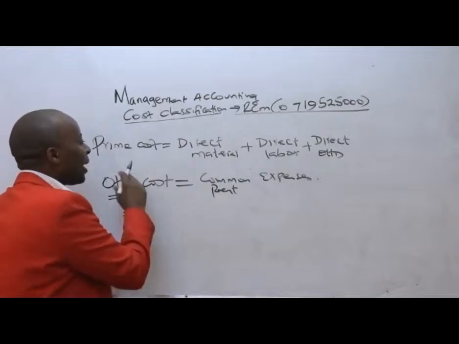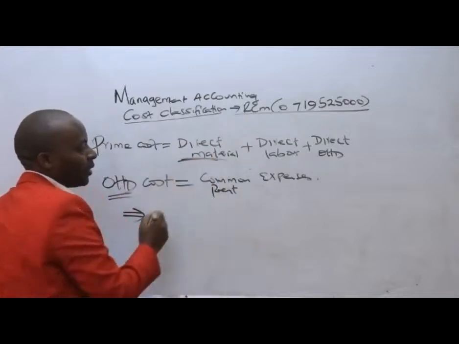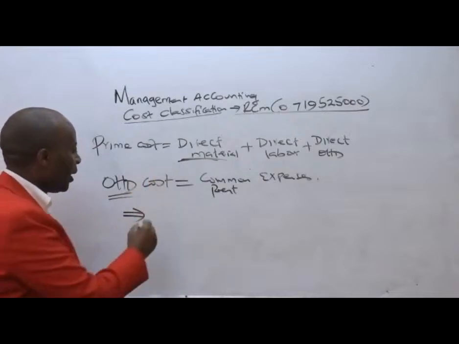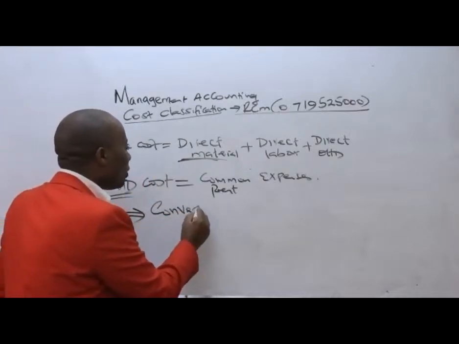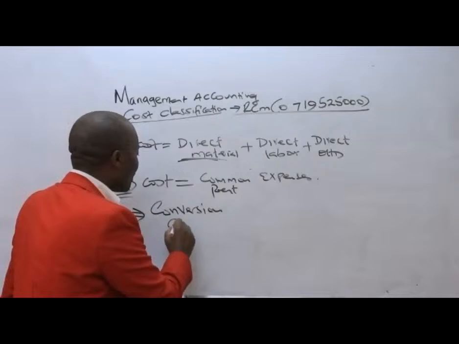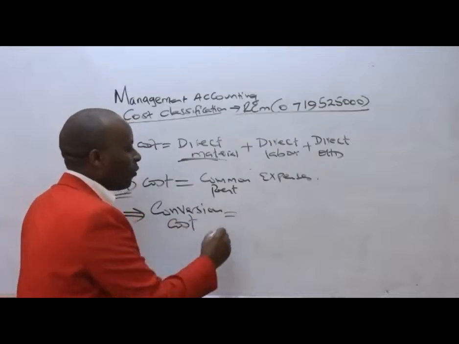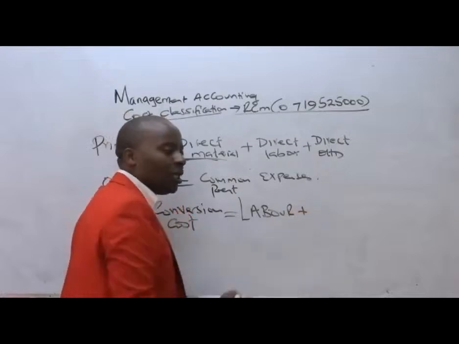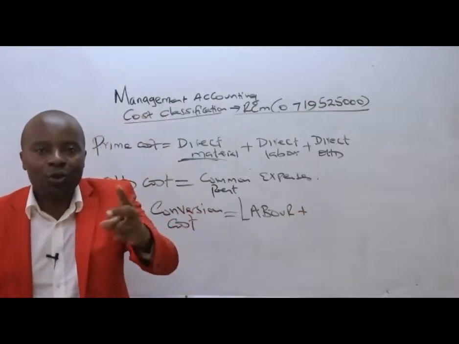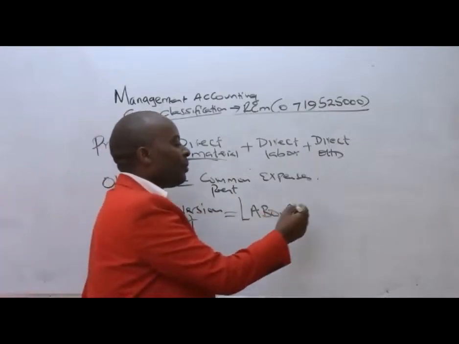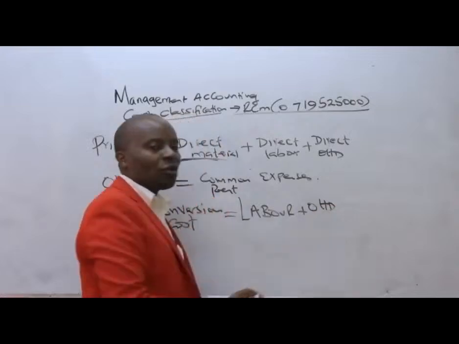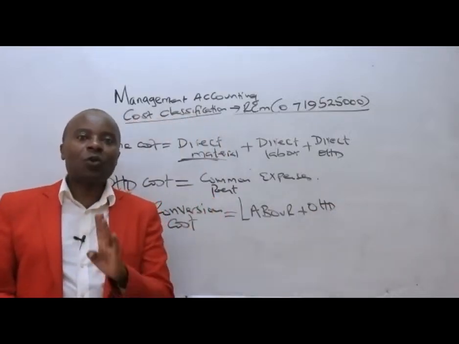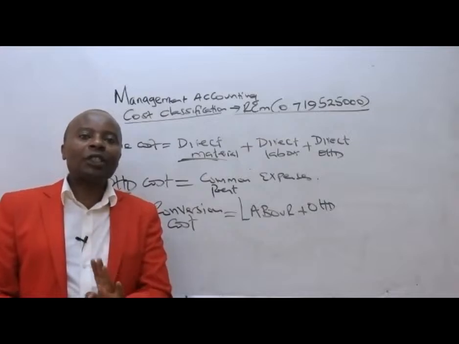But most importantly, you need to understand something here. We say the prime cost. Prime cost is material, labor, and any direct overhead. But generally, we have another terminology which is very important here called conversion cost. Conversion cost, the cost of converting raw materials into finished goods, has only two components. It is labor plus what here? Plus overheads. So labor plus overheads will give us what we call conversion cost.